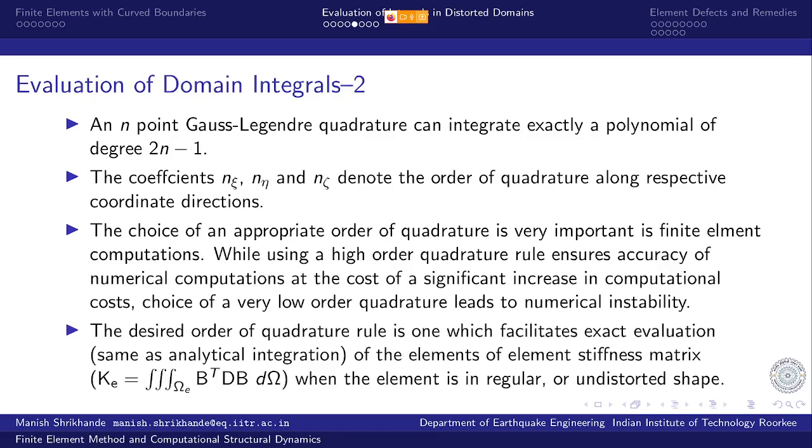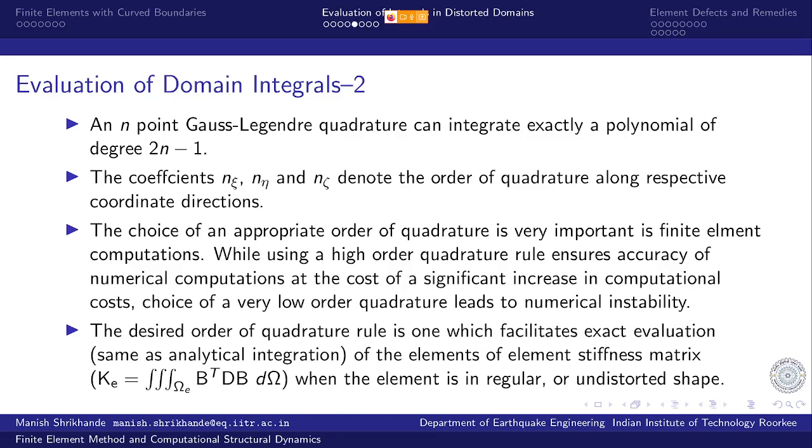The desired order of quadrature rule is the one which facilitates exact evaluation, same as analytical integration, of the elements of element stiffness matrix, that is B transpose DB, when the element is in regular or undistorted shape. So that means J is equal to 1. So x is same as xi, y is same as eta, and z is same as zeta.